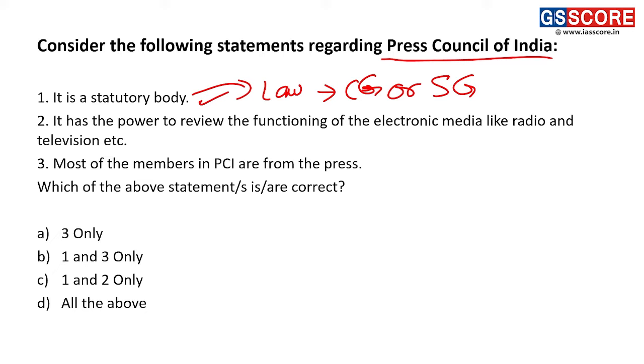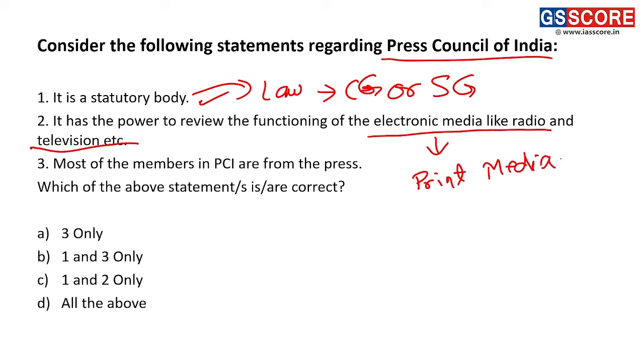Moving on to the next statement, it has the power to review the functioning of electronic media like radio and television, etc. This statement is not correct because it has the power not only with respect to electronic media but also with respect to print media.